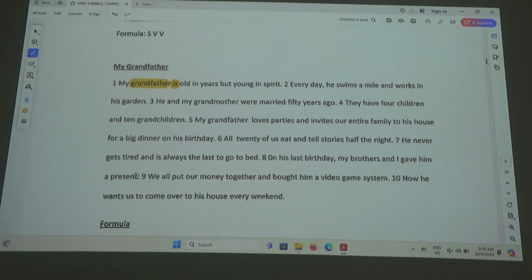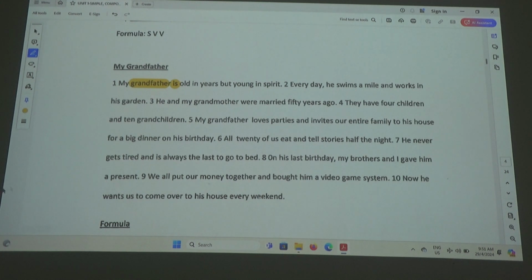Okay. Right, number 9. We all put our money together and bought him a video game system. Austin, subject. We. Verb. Put and bought. So formula? SVV. Is that okay? Alright?